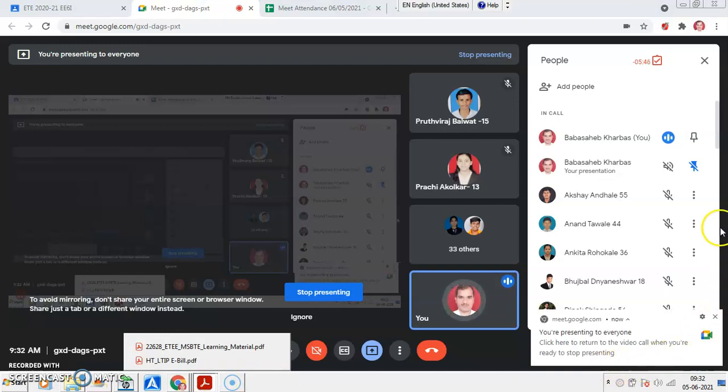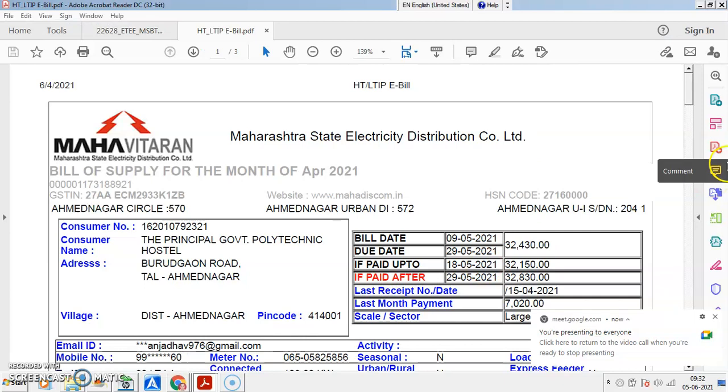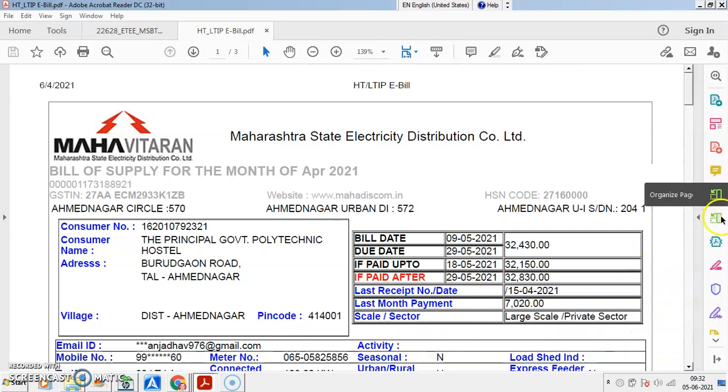So yesterday we discussed KVA billing. In particular, we discussed the example of our institute's academic building, which is charged as per KVA, and we saw the billing structure of KVA for Institute Government Polytechnic Ahmednagar.